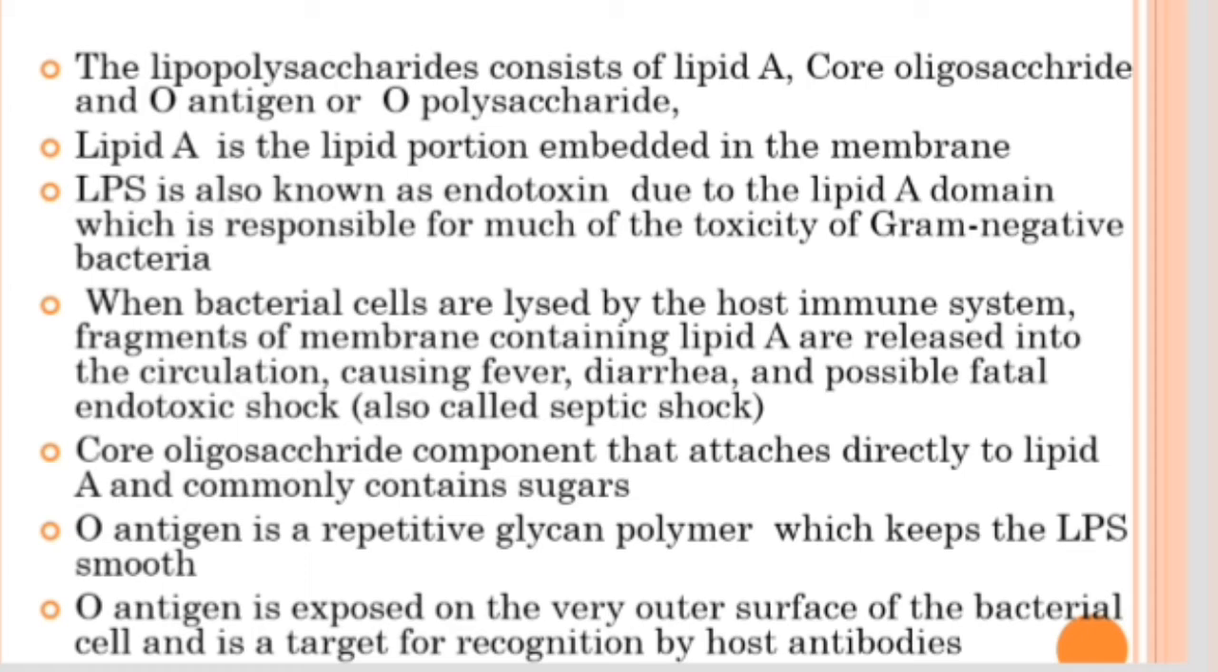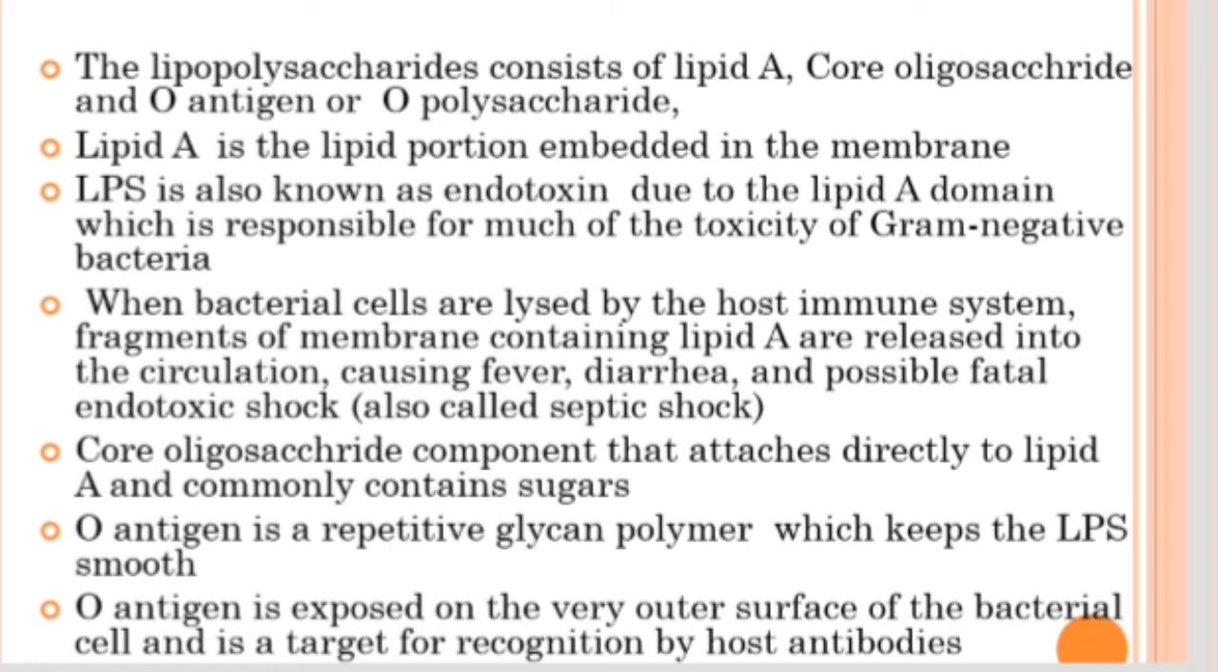So once this gram negative bacteria get lysed inside a host cell, then this lipid gets fragmented and enters the circulation and causes fever, diarrhea, and endotoxic shock called septic shock, which is highly fatal to the individual. So that is about the lipid part of the lipopolysaccharide.